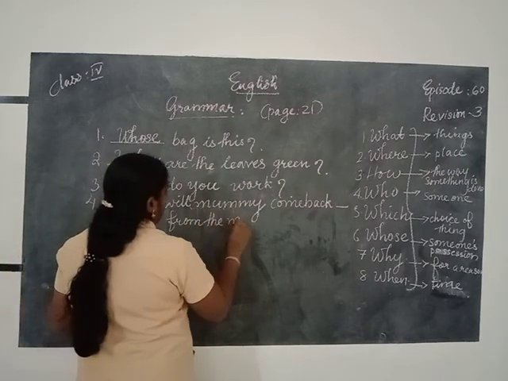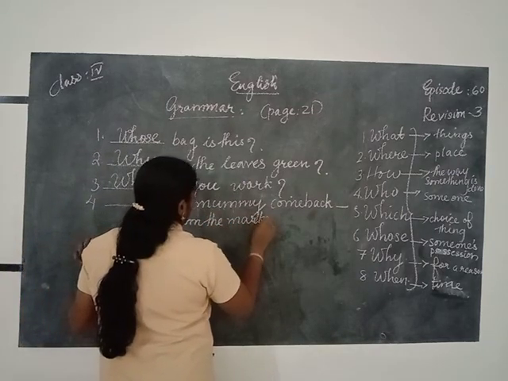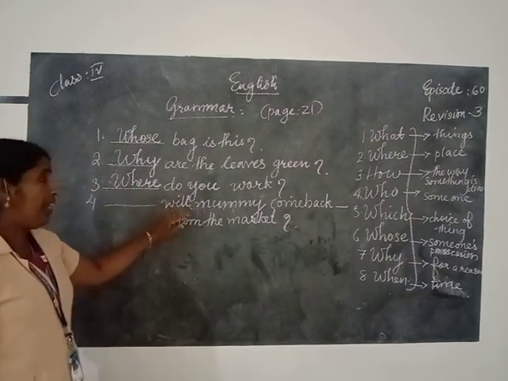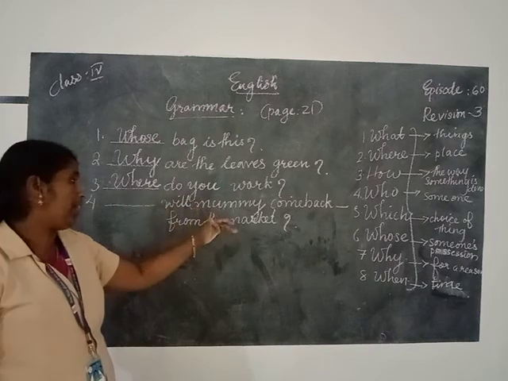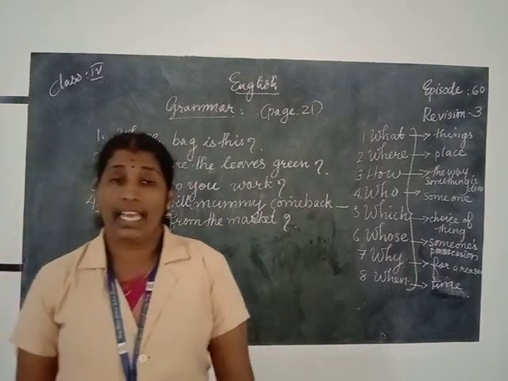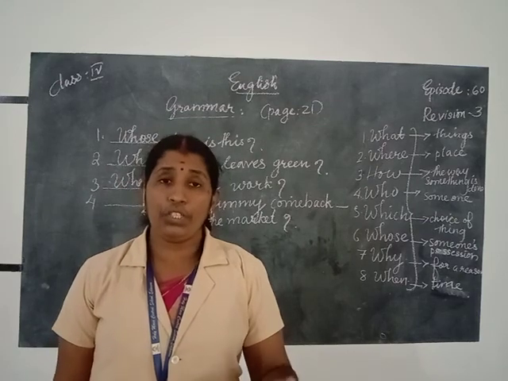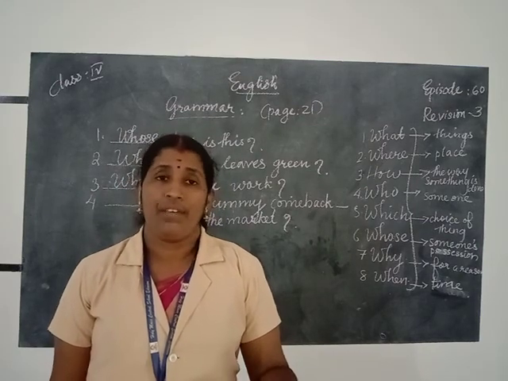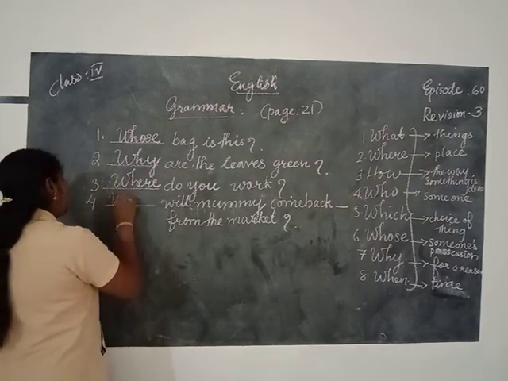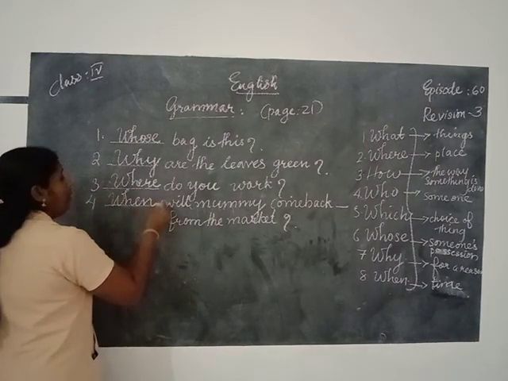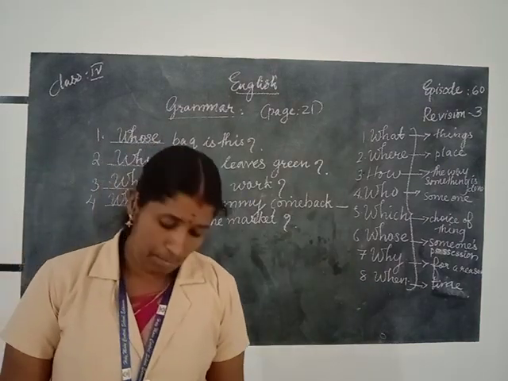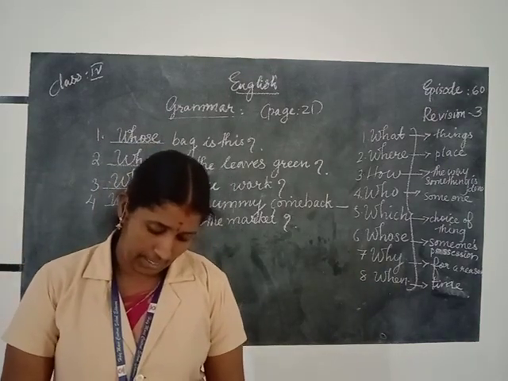Okay, listen, do you understand the meaning of the question? We want to know the time. When we want to know the time, which question word do we use? When. The suitable question word is when. "When will mummy come back from the market?"